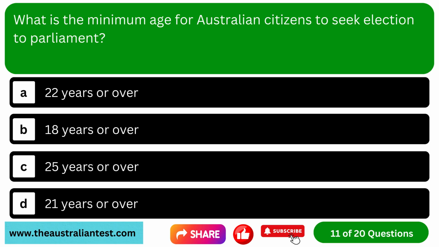Question 11. What is the minimum age for Australian citizens to seek election to Parliament? Option A. 22 years or over. Option B. 18 years or over. Option C. 25 years or over. Option D. 21 years or over.